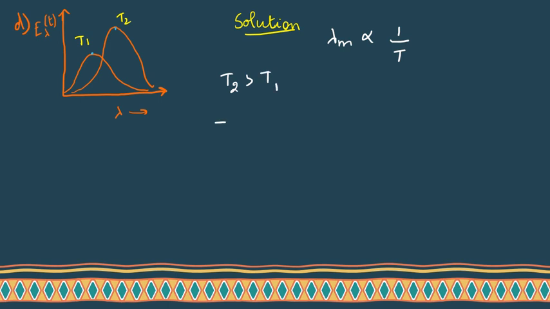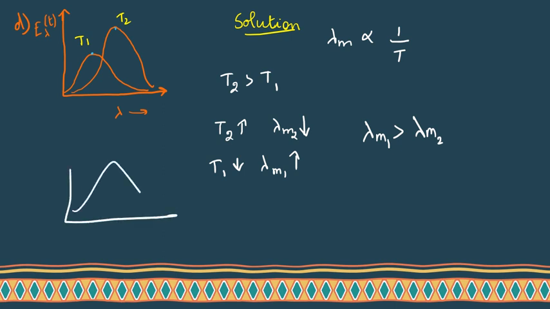Now, for higher temperature, lambda m will be smaller, and for lower temperature, lambda m will be greater. So let me assume this is lambda m2 and this is lambda m1. So I can say that lambda m1 should be greater than lambda m2. Now what is lambda m? This is the maximum point in the wavelength curve. So this will represent your lambda m. Okay, so now let us see this.